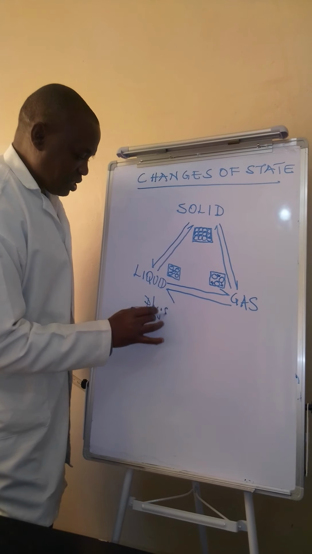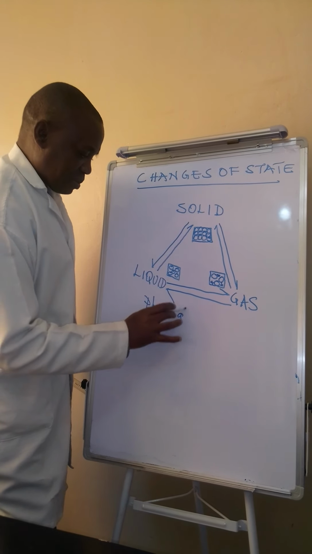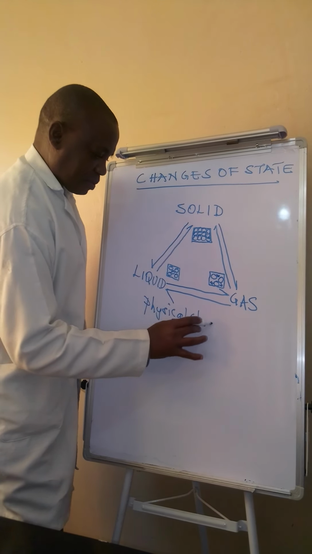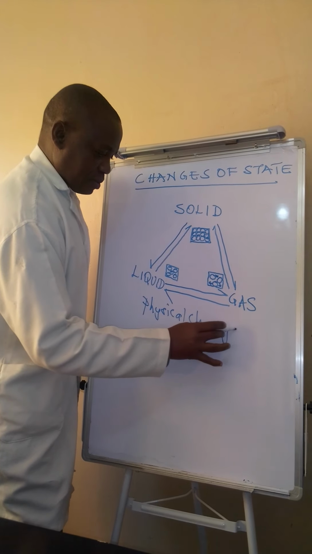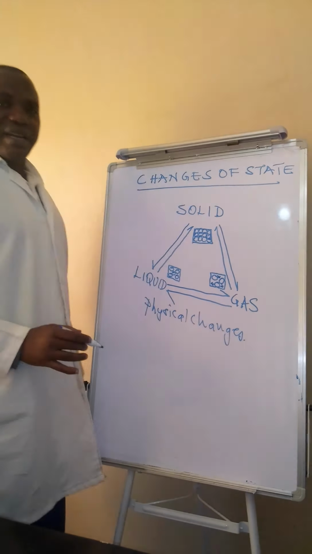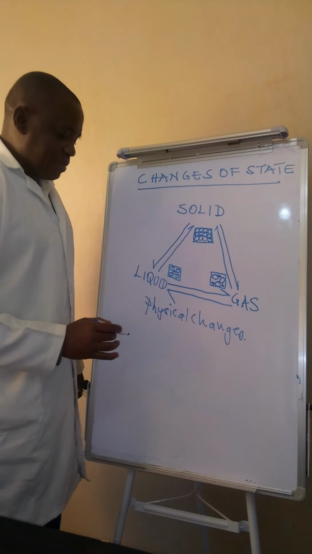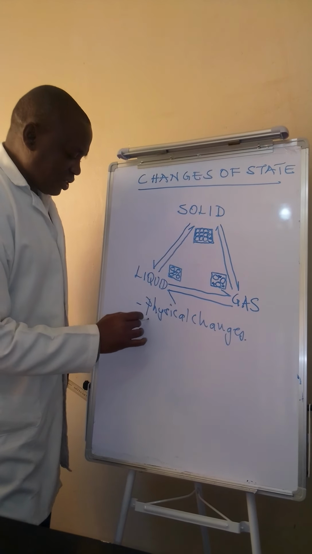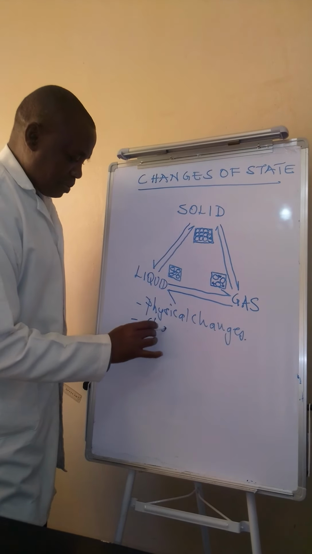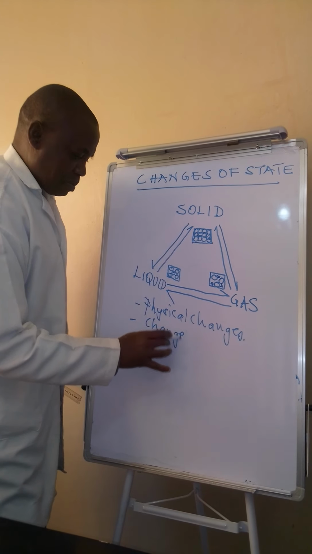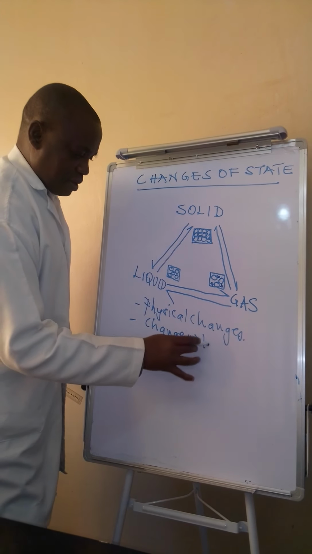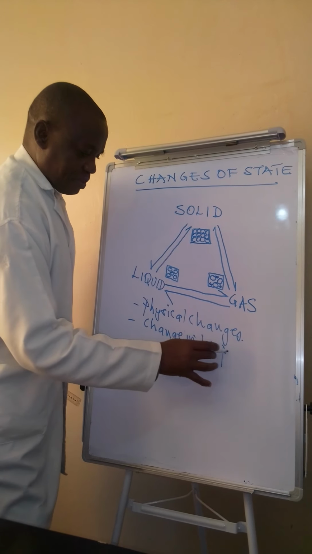They are not chemical changes, they are physical changes. And normally these changes are brought about by a change in temperature.